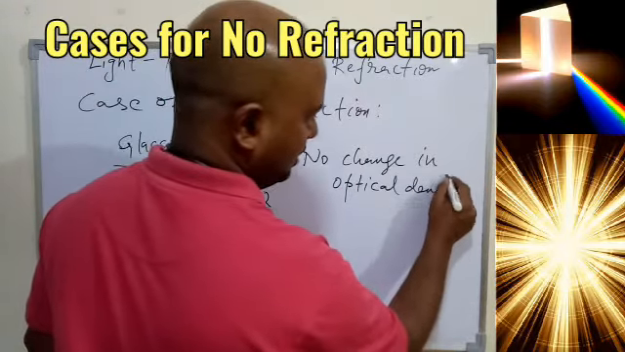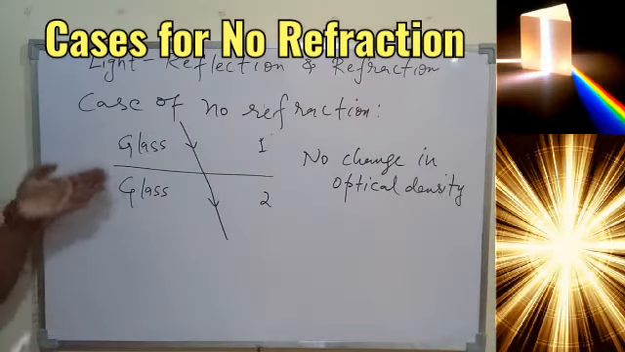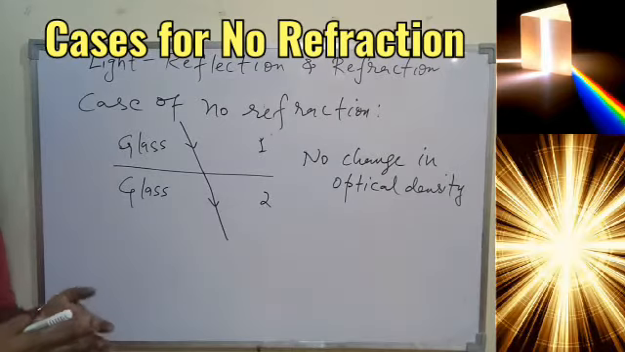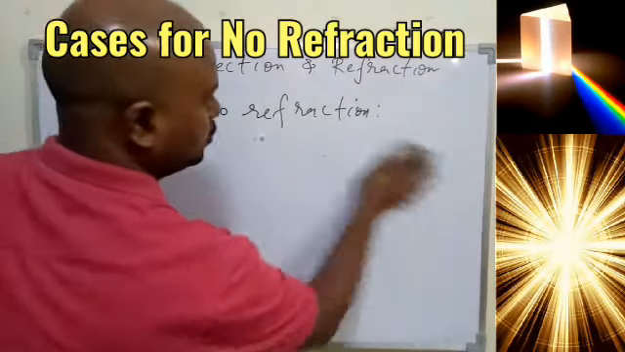So it is possible that we have two different media, but still they have the same optical density. In that case also the refraction will not take place. So that is one thing you have to remember, and that is very simple to understand also.